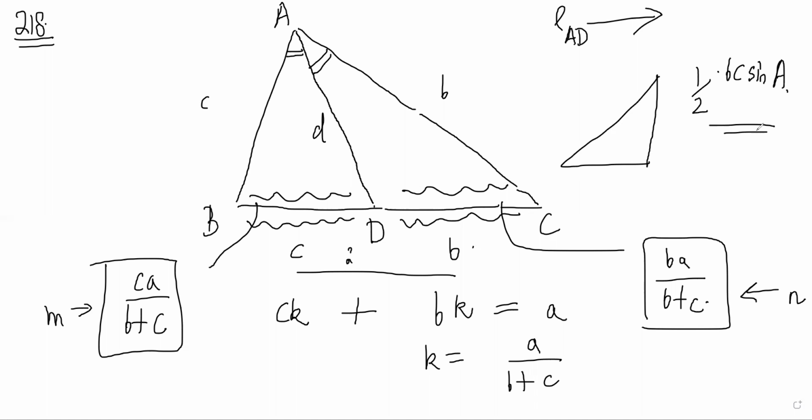Half BC sine A. Do you know, have you guys seen this formula for area of triangle? Yes, sir. Okay, so any two sides and included angle, the sine of that, right? That is the way to write area of any triangle. So he is taking for triangle ABD, he's saying half into AB into AD into sine of A by 2, right?